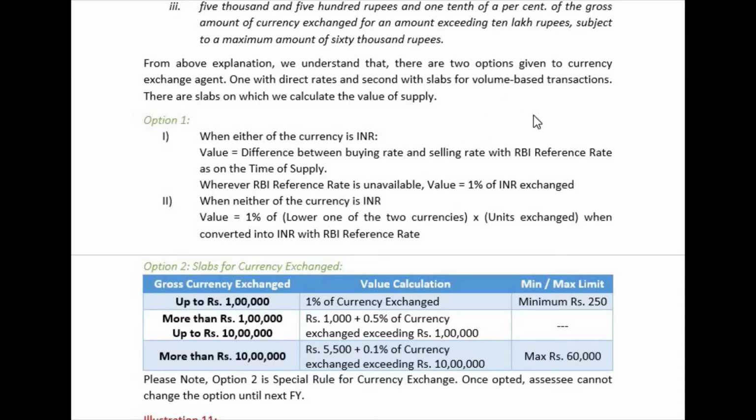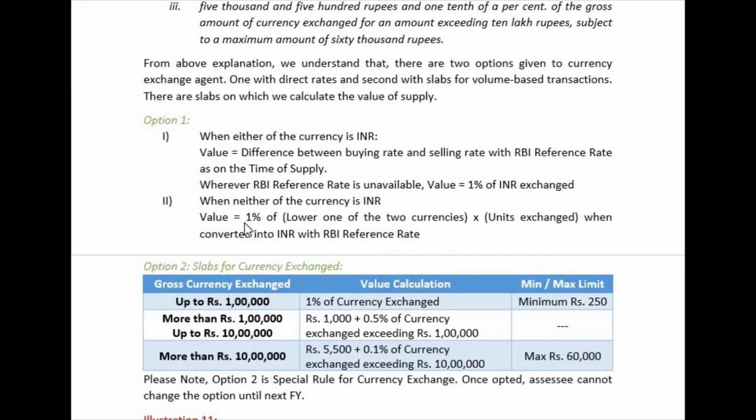We have to convert dollar into Indian rupee and pound into Indian rupee, and then compare the two. Whichever is lower in Indian rupees, that amount will be considered, and 1% of that amount will be the value of supply.